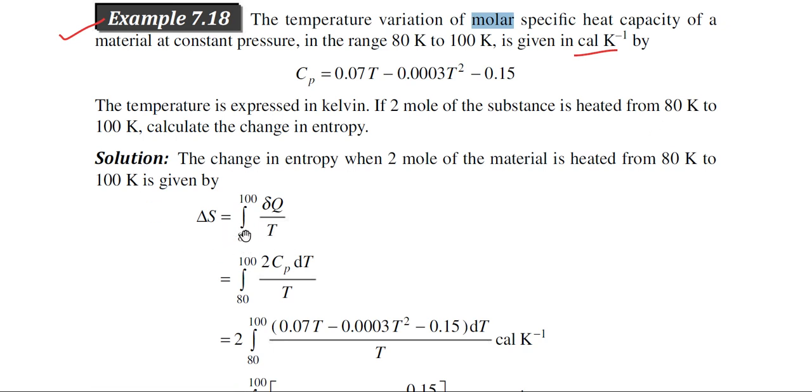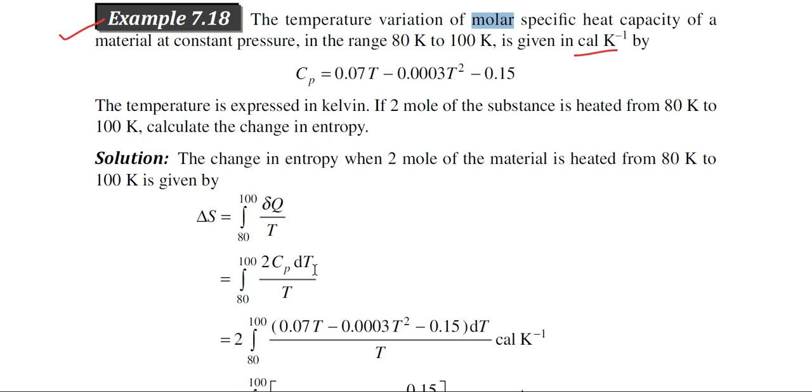That means this is the initial temperature, this is the final temperature, and delta Q by T is the expression for the entropy. Now if we consider the molar specific heat, then the formula for delta Q is N, the mole number, into Cp into dT.